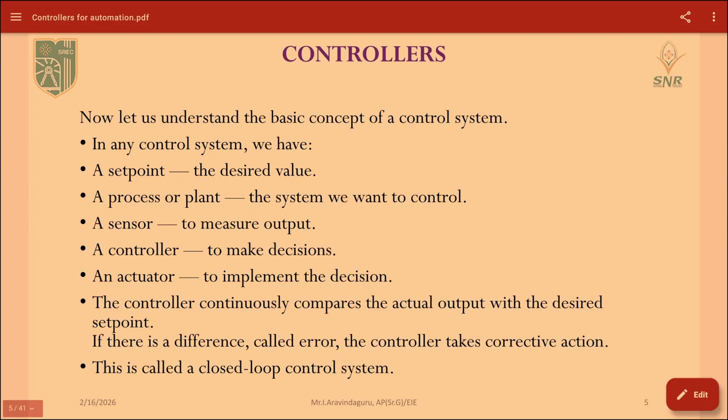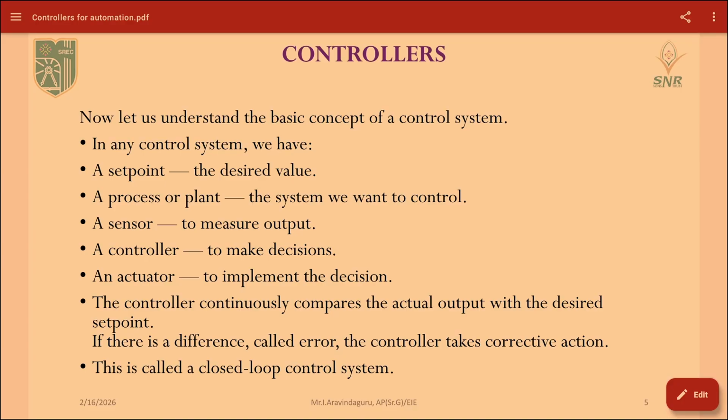Now we will see about controllers. These are the systems available in a control loop. First we have to give a set point, which is a desired value. Next is the process or plant, such as a temperature process, level process or flow process, whichever parameter you are going to control. Next, a major role is played by the sensor, which measures your output. Whether the output matches the set point or not is ensured by using the controller.